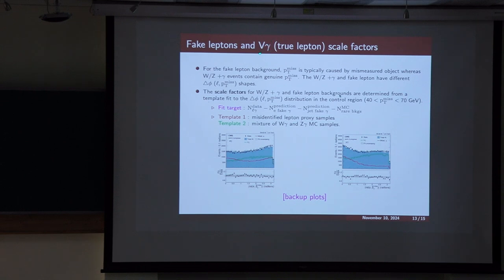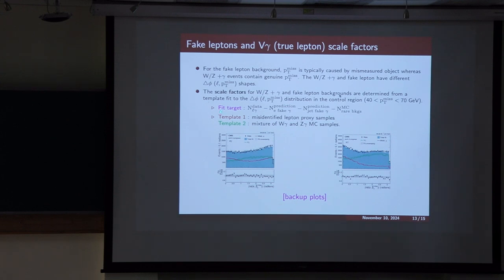So we have a true lepton from W gamma and a fake lepton from jet faking as lepton. Since we already discussed electron faking photon and jet faking photon, and this background is taken directly from simulation, these two are data driven and this is directly simulation. So we have the remaining number of events, that is the number of lepton photon events in the data subtracted by all this what we have already discussed. So we use this as a fitting target.